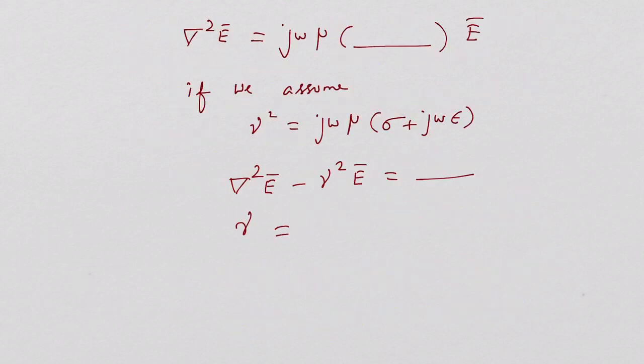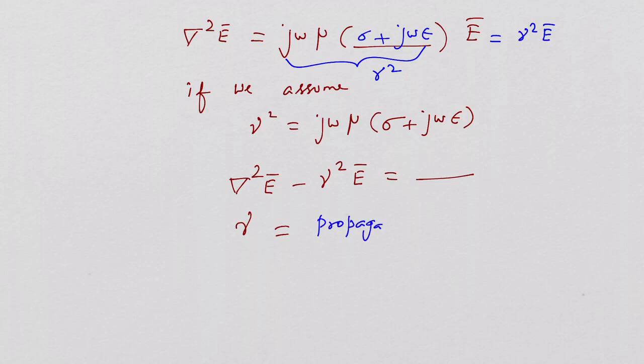Let us imagine that this term, j omega mu into sigma plus j omega epsilon, is a new operator, gamma squared. Then this equation will become gamma squared E, by just assuming that this is equal to gamma squared. So what is gamma? Gamma is called the propagation constant.